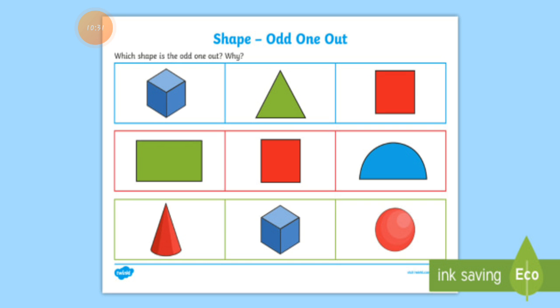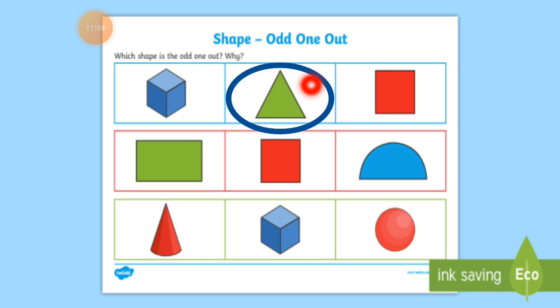So let's take the first row. Here a cube is given, a triangle is given, and a square. 3 shapes are given in the first row. So which shape is the different one, which shape is the odd one? You have to decide which one is the odd one. So my answer is, students, the triangle. Why is my answer the triangle?